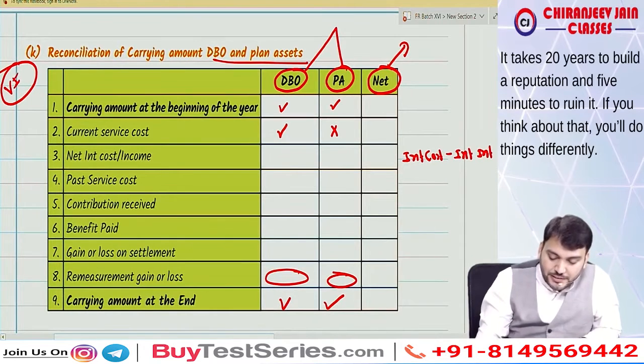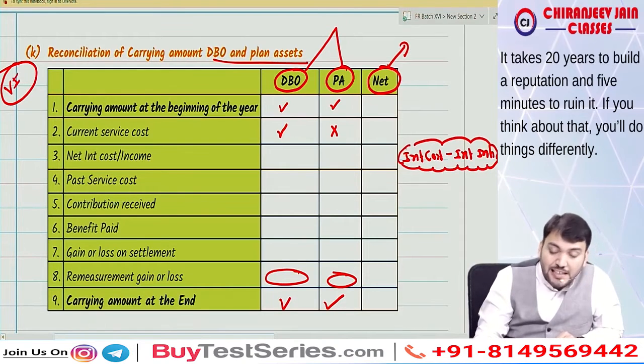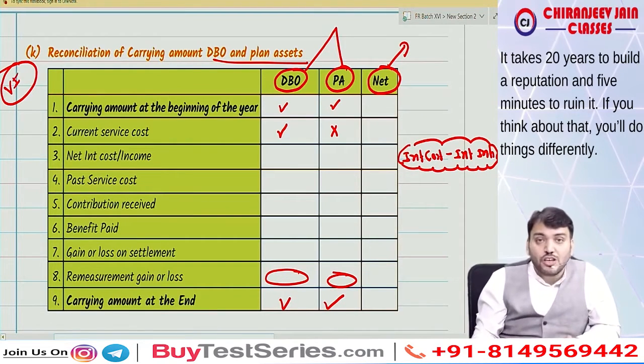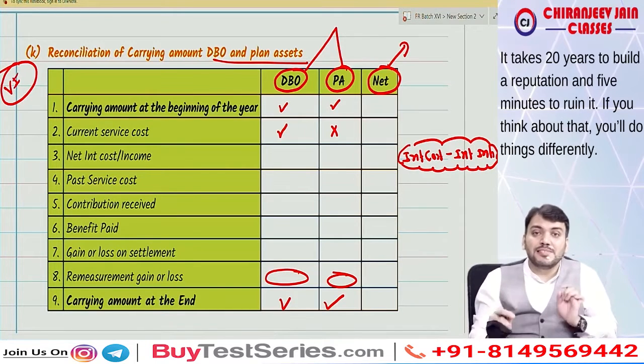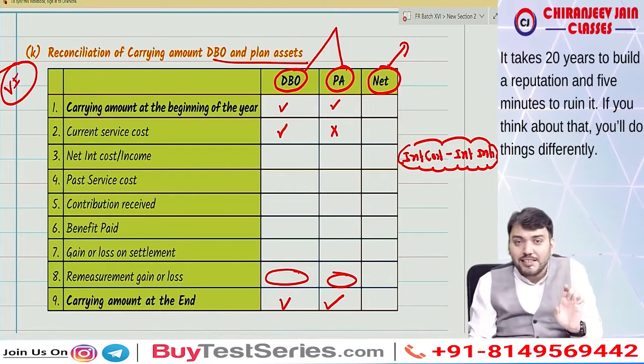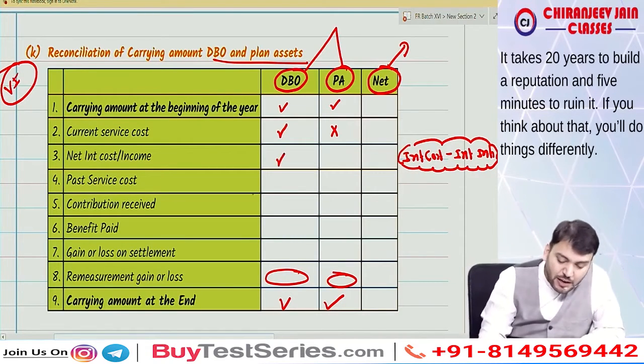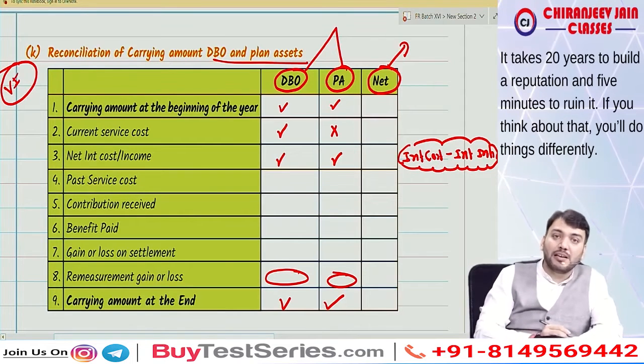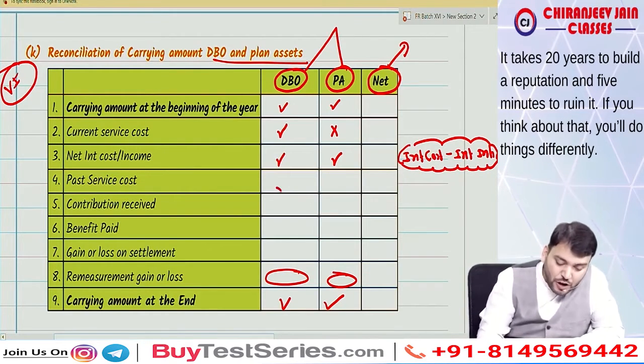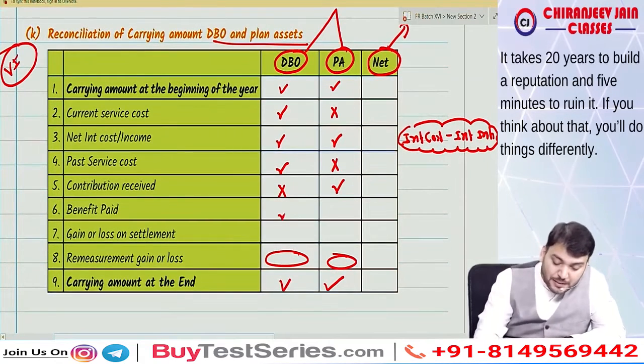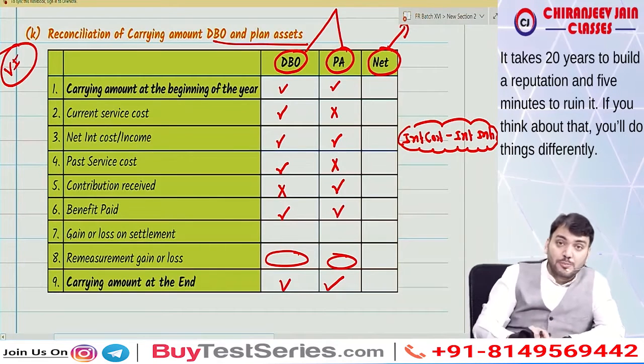If interest cost is more than interest income, then it is net interest cost. If the interest cost is less than interest income, then it becomes net interest income. And Ind AS 19 says that net interest cost or income will be transferred to P&L. So interest cost will come here, interest income will come here, it will be added. Then past service cost will be added here, will not be adjusted here. Contribution received will be adjusted in plan asset, will not be adjusted here. Benefit paid will be reduced from both DBO and plan asset.